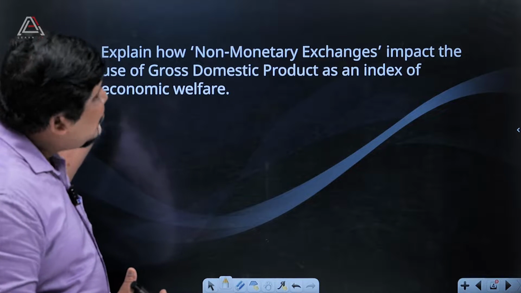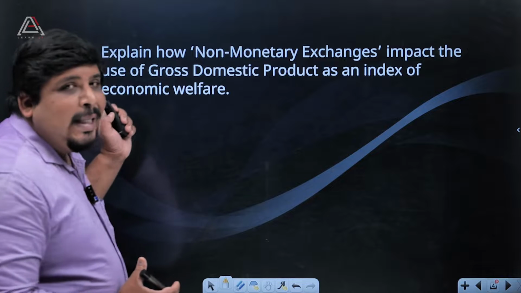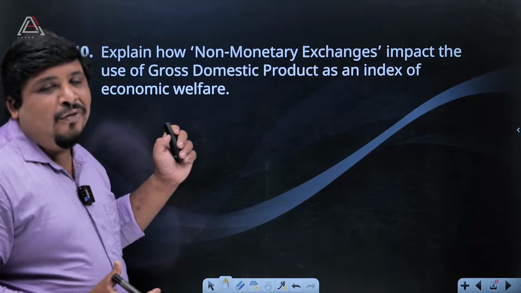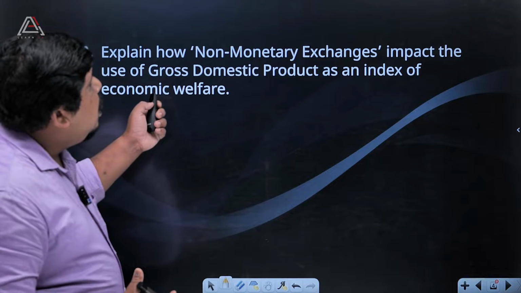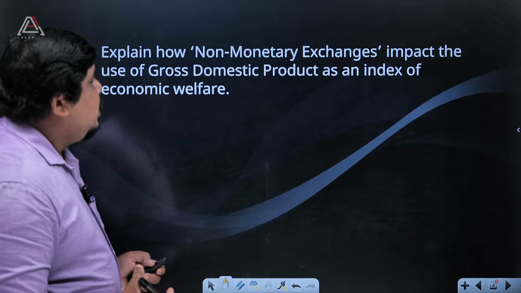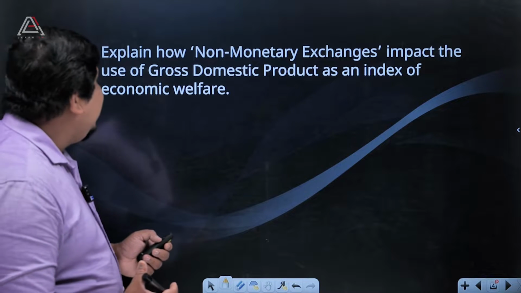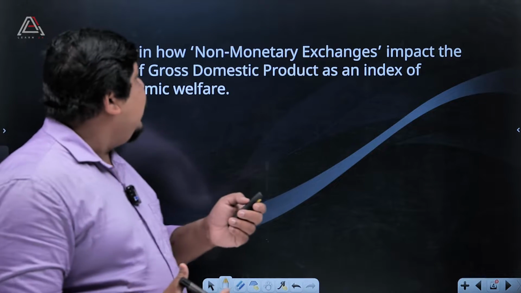Then the next question. You have to understand the 9th question, then the 10th question, then the marks distribution of questions. I already mentioned that. Explain how non-monetary exchanges impact the use of gross domestic product as an index of economic welfare. I can explain it again.